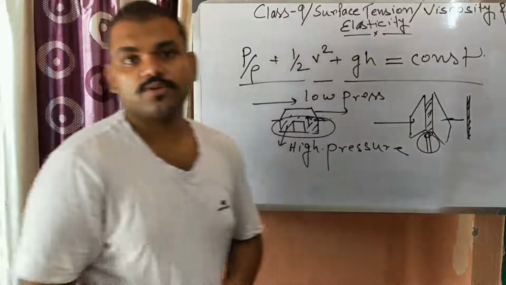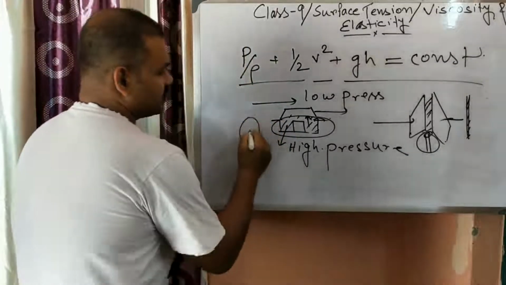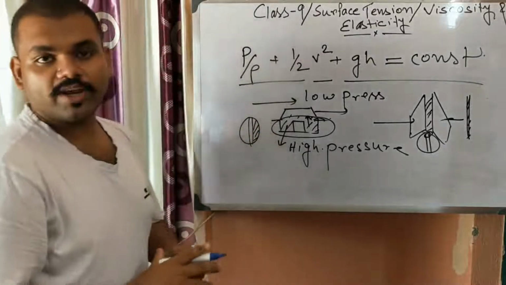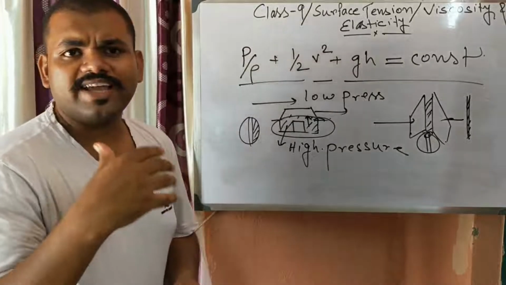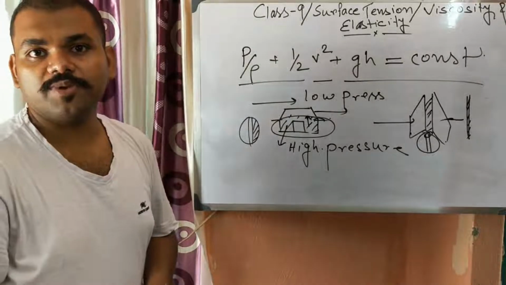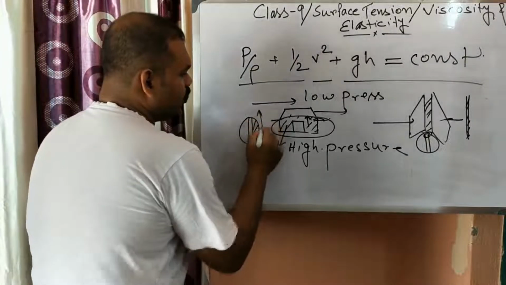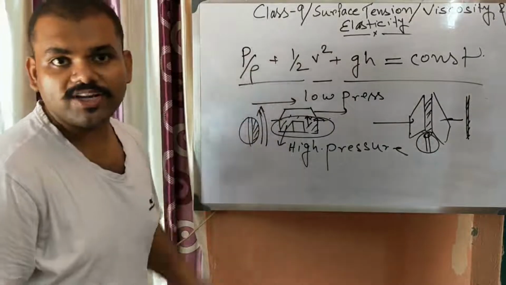In case of the swing of a ball, a cricket ball is polished on one surface. Suppose this part is polished. Whenever a bowler bowls at above 118 to 120 km per hour or so, air can easily go from this side, because this is the polished surface.